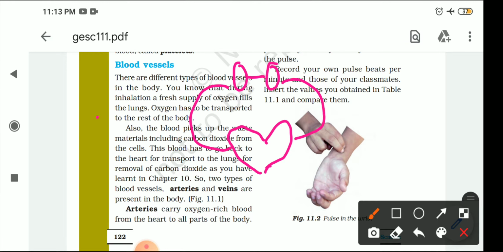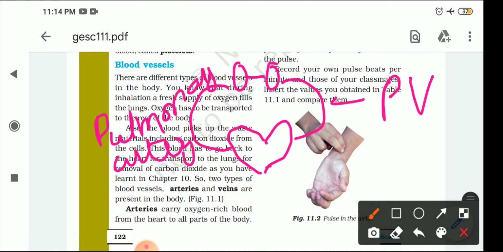One is the pulmonary artery, PA I can write it. And this is the pulmonary vein, PV I am writing, pulmonary vein. Now here you can see two other things which are attached to the capillary and then reach to the cell. One is the artery and the other one is the vein.